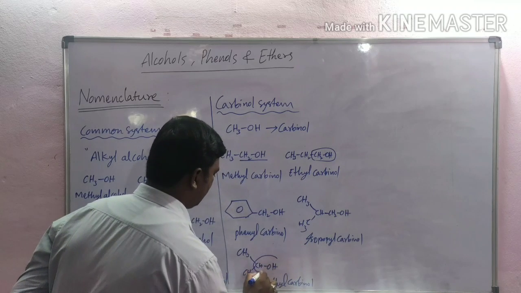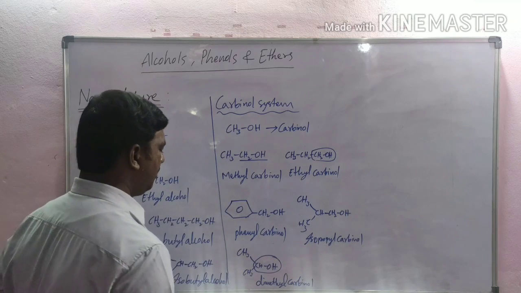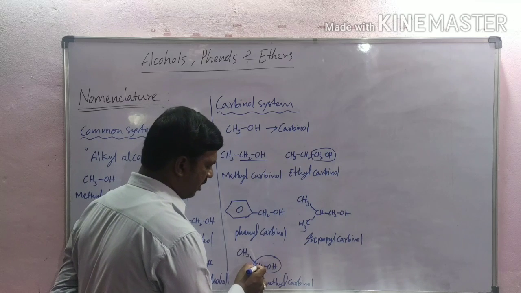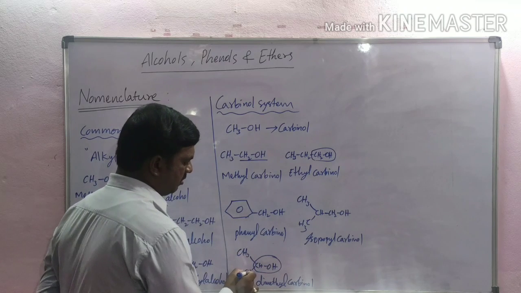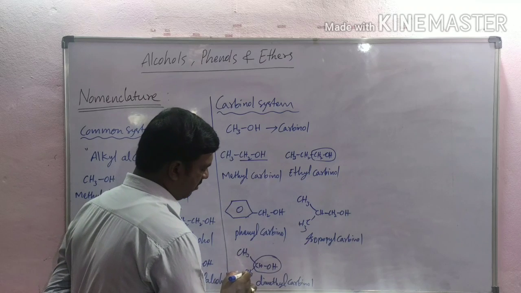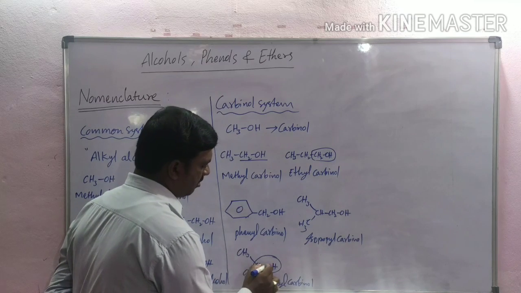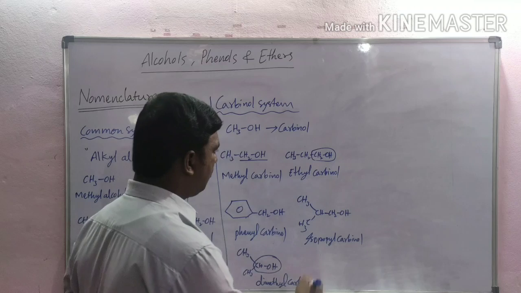Here this group is carbinol and this carbon contains two methyl groups. So we can write dimethyl carbinol.